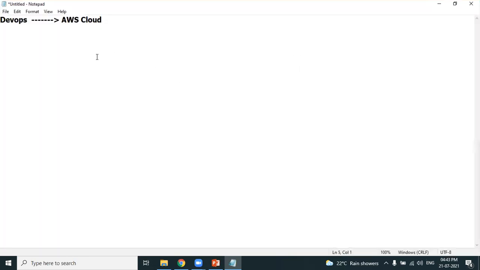Let's proceed how to create a new AWS account. The URL is aws.amazon.com. You need to sign up for your AWS account. To create a new AWS account, you have to have 3 details with you.